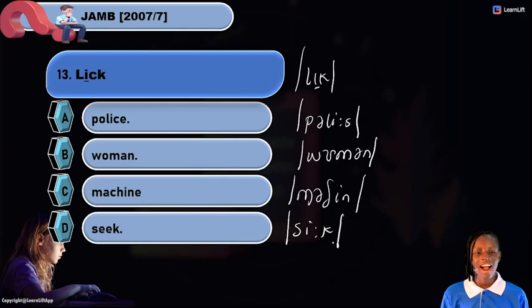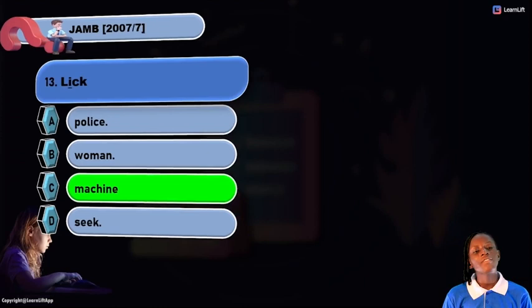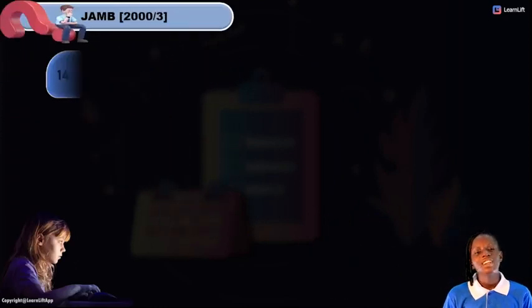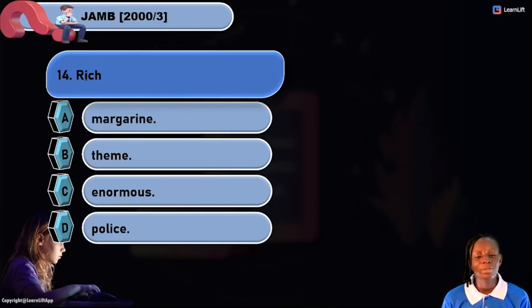So what is our answer? Definitely our answer is option C, because only machine amongst my options has the same sound as found in lick. Next up quickly, we have the next given word to be rich. I have a list of options, okay? Now we have margarine, theme, animals, and police.